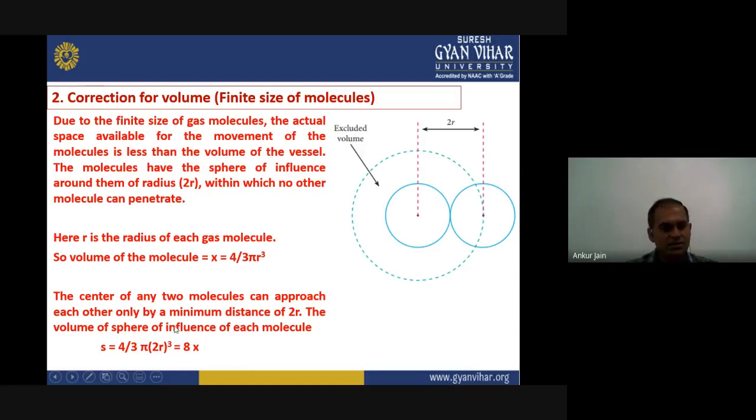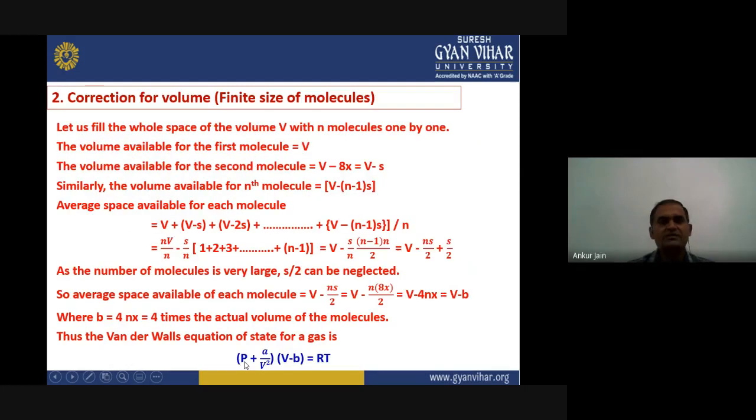So for the second molecule it is V minus 8x. For simplicity we are writing 8x as S. Now if we consider it for the nth molecule, what will happen? V minus n minus 1 into S. So this is for the nth molecule.